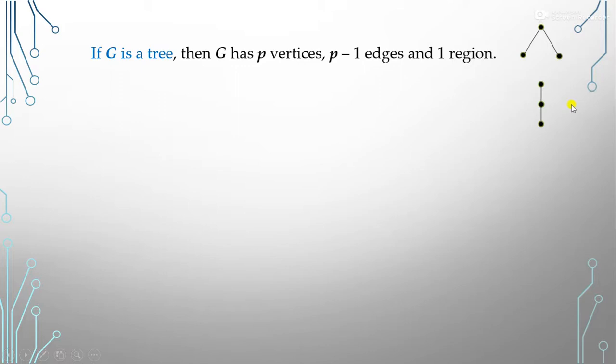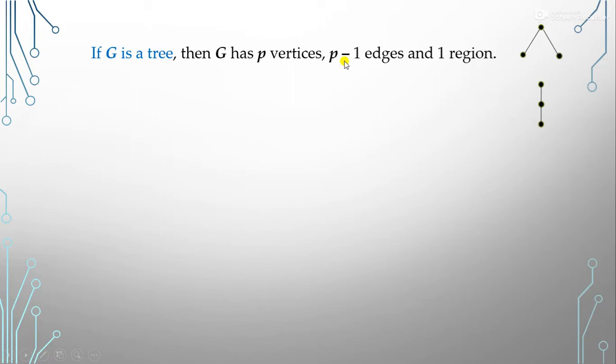If our graph G is like a tree with P vertices, how many edges are there? You can see in a tree, if we have 3 vertices, 2 edges are there, right? So if we have P vertices, P minus 1 edges are there. And in a tree graph we always have only one region, because no cycle is there. I told you that if no cycle is in the graph, we have only one region.